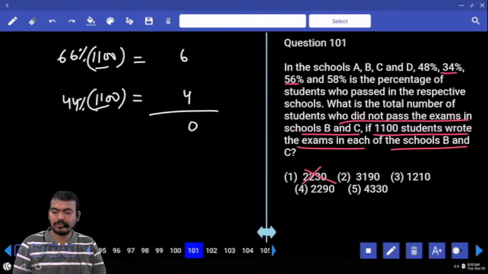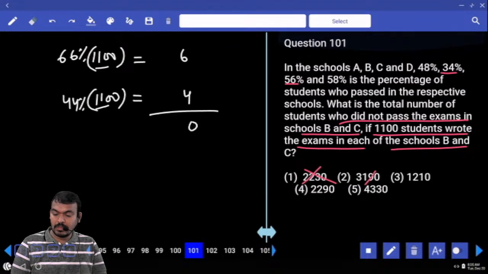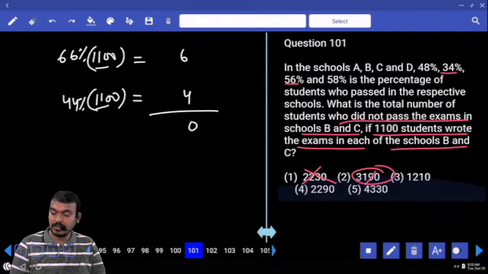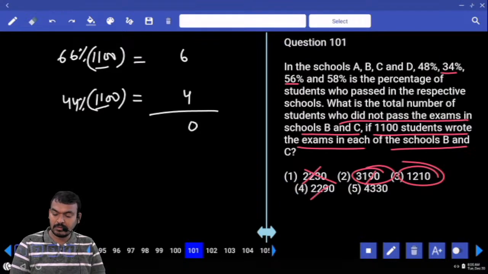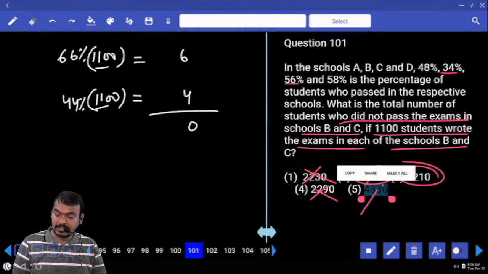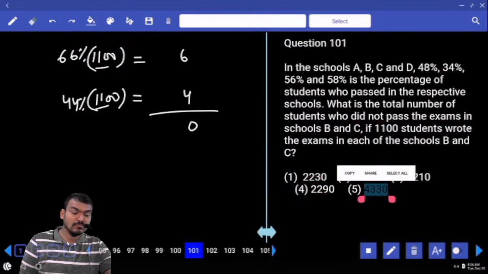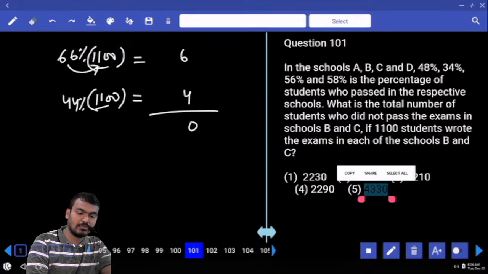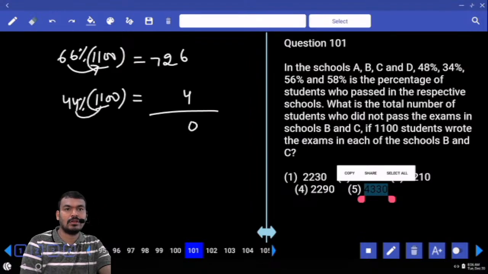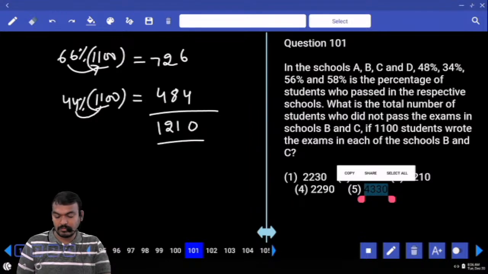First option is 11 multiple? No. Second option, yes. Third option, yes. Fourth one, no. Fifth one, no. Then the answer is either second option or third option. 66 into 11 means 660 plus 66, how much? 726. 44 into 11 means 440 plus 44, how much? 484. Both added, it is 1210.